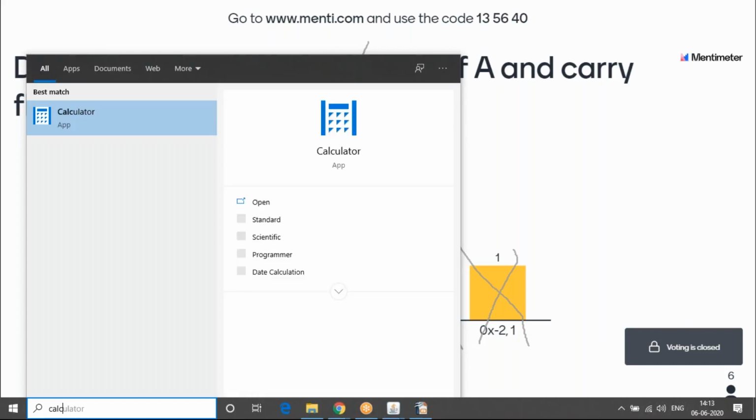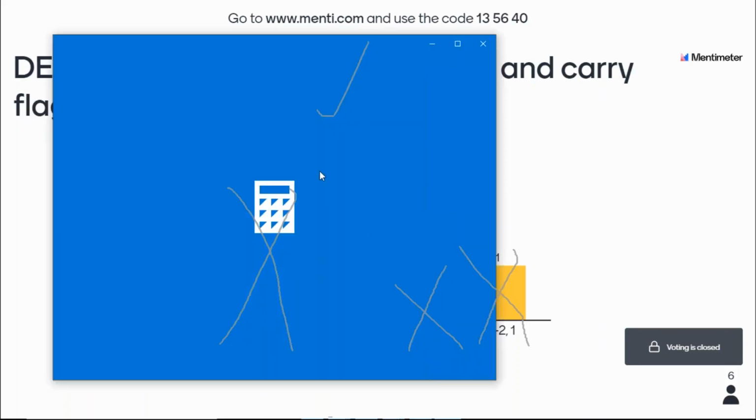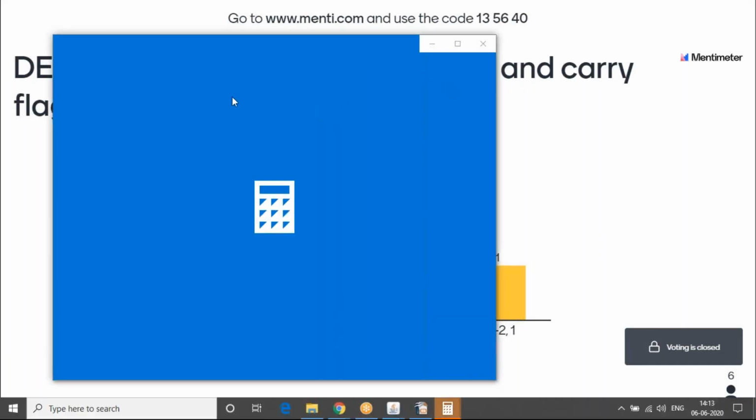Okay, a calculator is opening on my machine, and that's taking so much time. I'll clear the drawings in the meantime, so we get to look at a clear calculator.